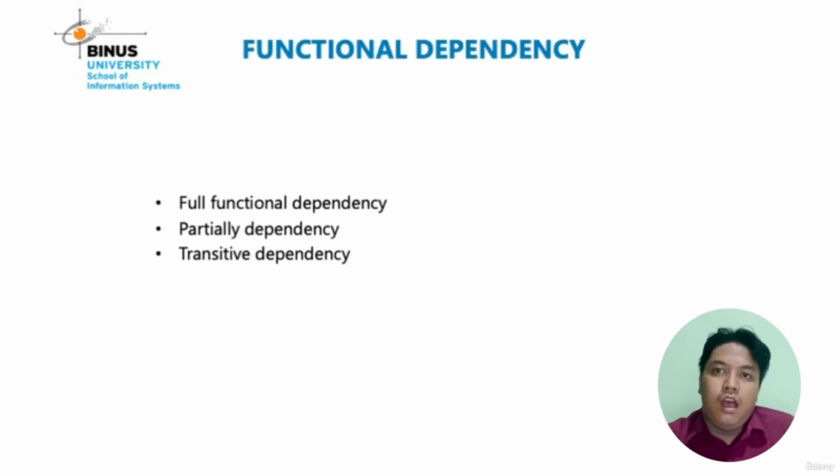Next, functional dependencies are divided into three types: full functional dependencies, partial dependencies, and transitive dependencies.